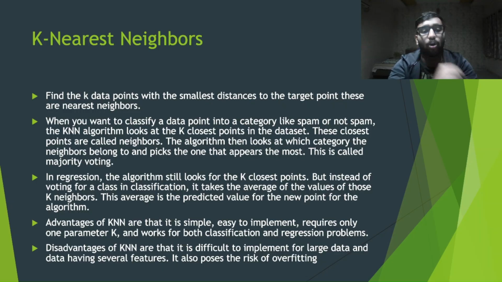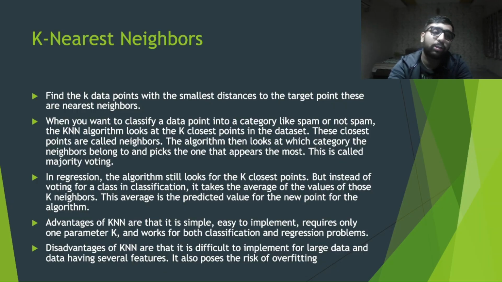In regression, the algorithm still looks for the k closest points, but instead of voting for a class as in classification, it takes the average of the values of those k neighbors. This average is the predicted value for the new point. Advantages of KNN are that it is simple, easy to implement, requires only one parameter k, and works on both classification and regression problems. Whereas the disadvantages of KNN are that it is difficult to implement for large data and data having several features. It also poses the risk of overfitting.